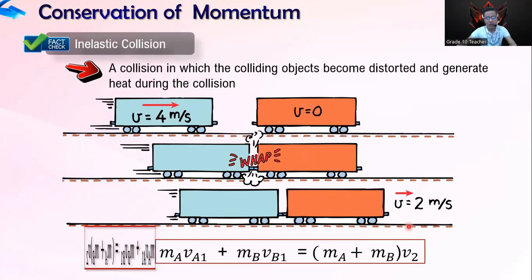Okay? So, we have the same expression: the momentum of the first body plus the momentum of the second body equals the momentum of both. Remember that they now have one common velocity. So, we simply add the mass of the first and the second body multiplied by their velocity, because their velocity is only one. They are as one.